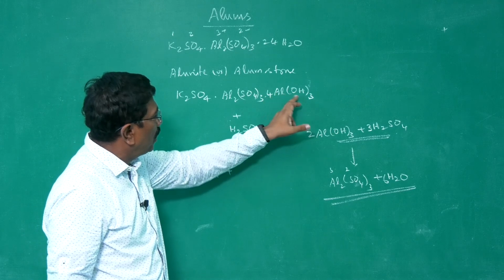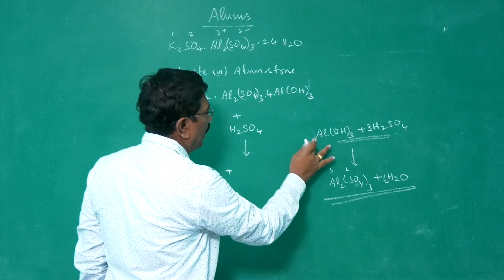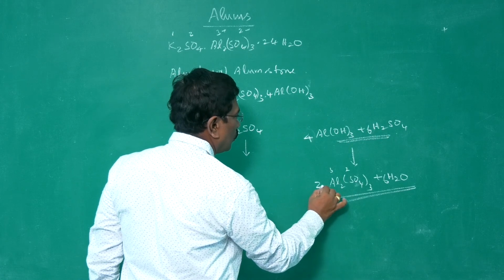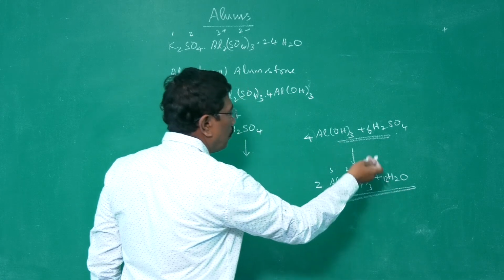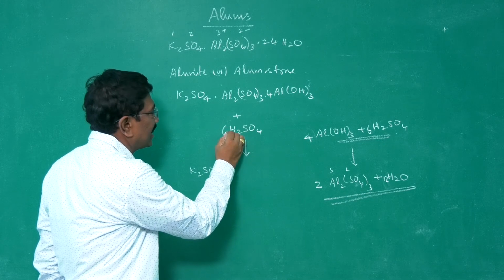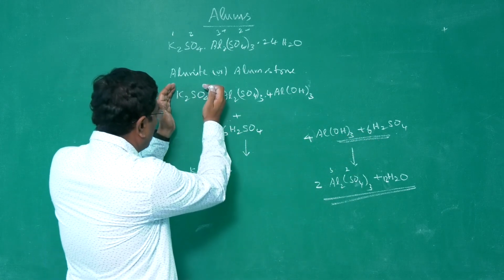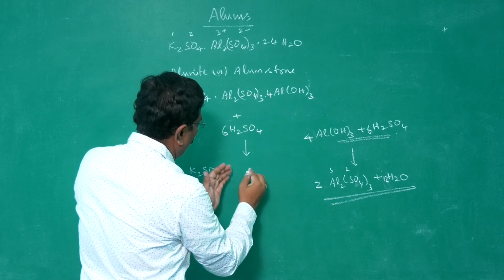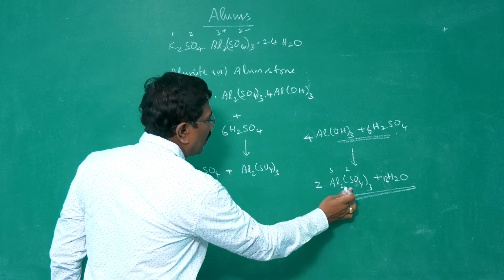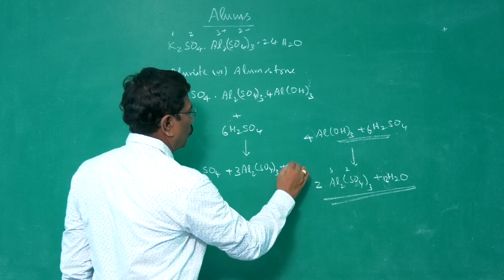Since we have 4 aluminum hydroxide here, naturally we need double the number of sulfuric acid. 4 Al(OH)3 plus 6 H2SO4 gives 2 Al2(SO4)3 and 12 H2O. I have multiplied the equation by 2. Therefore, here we need to add 6 sulfuric acid for aluminum hydroxide. And apart from this, potassium sulfate, aluminum sulfate will remain as aluminum sulfate. Extra aluminum sulfate we have got 2. Therefore, totally 3 Al2(SO4)3 and then 12 H2O.